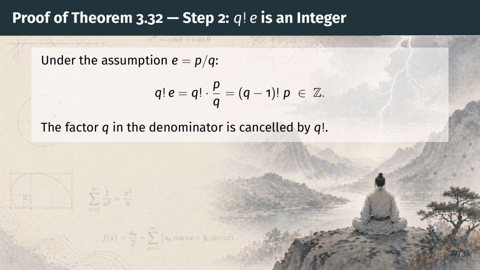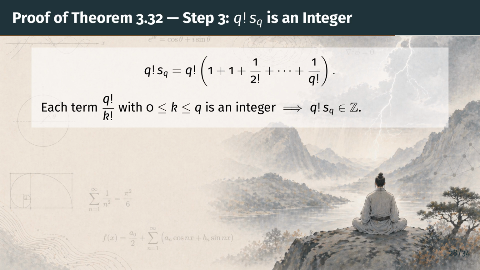Next, we handle the other piece. Step 3. Now consider q factorial times the partial sum s sub q. The partial sum is 1 plus 1 plus 1 over 2 factorial up to 1 over q factorial. Multiply each term by q factorial. A typical term becomes q factorial divided by k factorial, with k running from 0 up to q. Since k is at most q, that quotient is a product of consecutive integers, so every term is an integer.